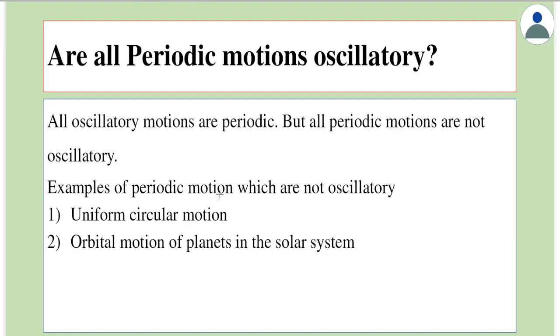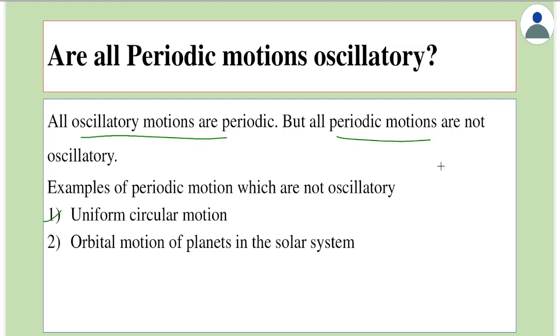Next question is, are all periodic motions oscillatory? We learned that every oscillatory motion is periodic, but the other way around, are all periodic motions oscillatory? The answer is no. There are many periodic motions which are not oscillatory. Examples of these are uniform circular motion.